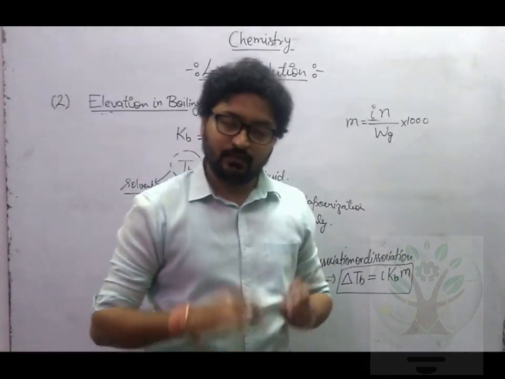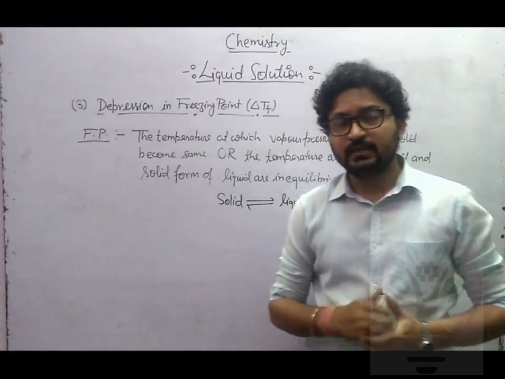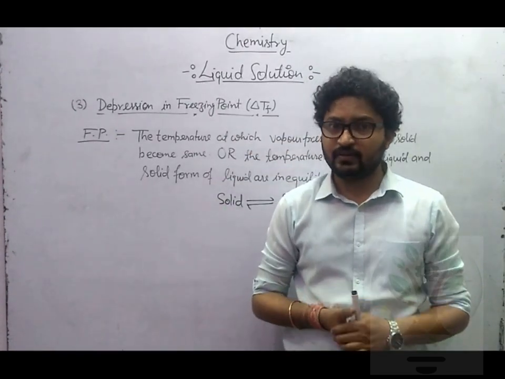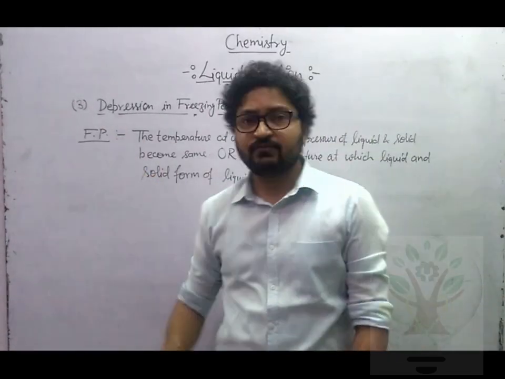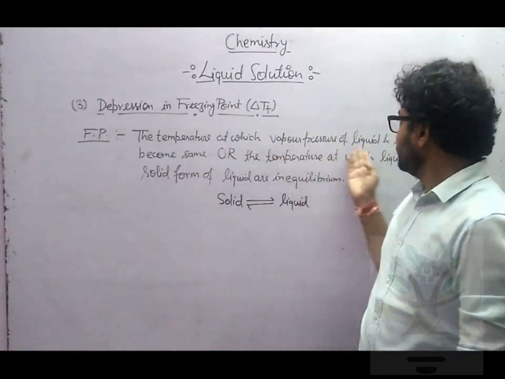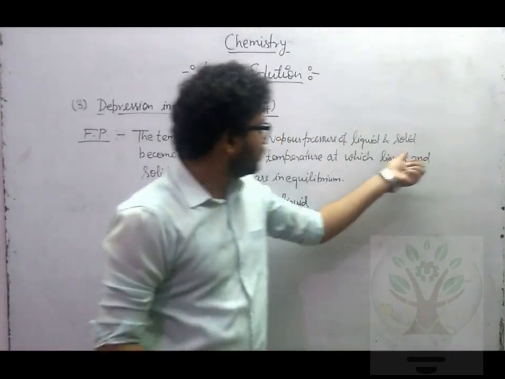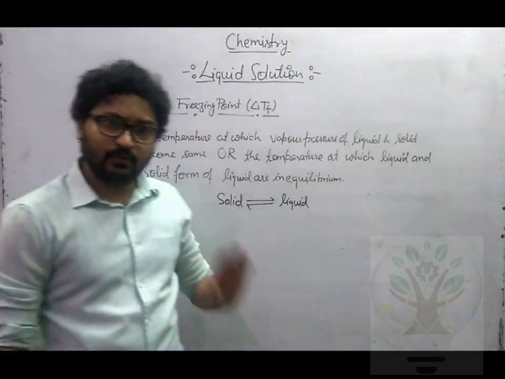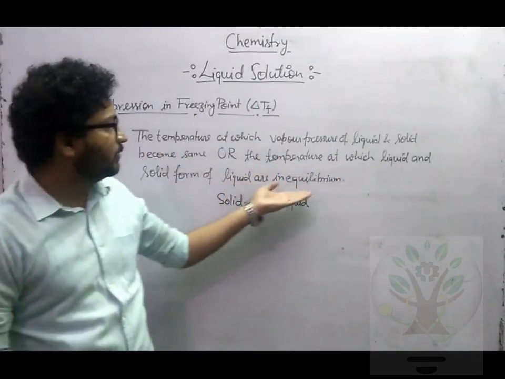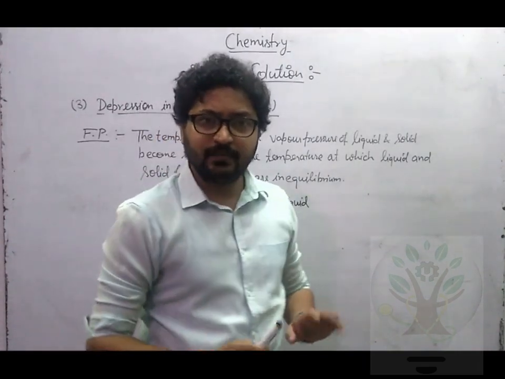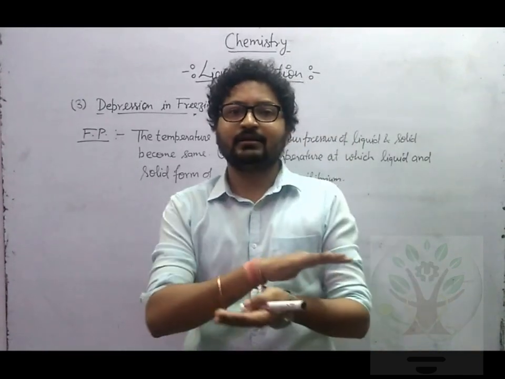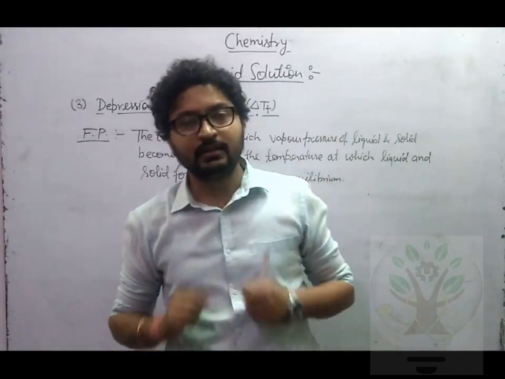Okay, clear? Very good. Now, the next colligative property is depression in freezing point. First, understand the meaning of depression in freezing point. But before that, let's understand what freezing point is. Freezing point is the temperature at which the vapor pressure of liquid and solid becomes the same, or the temperature at which the liquid and solid forms are in equilibrium.